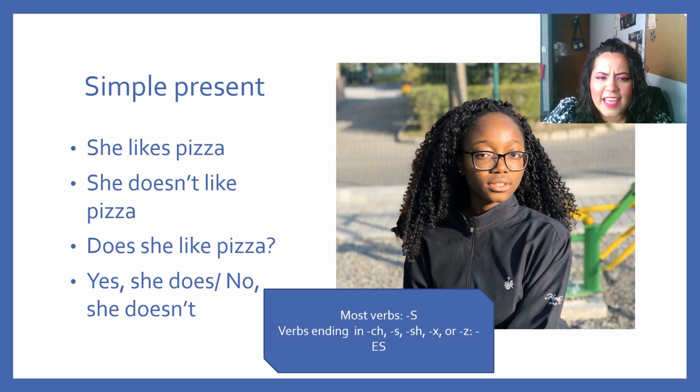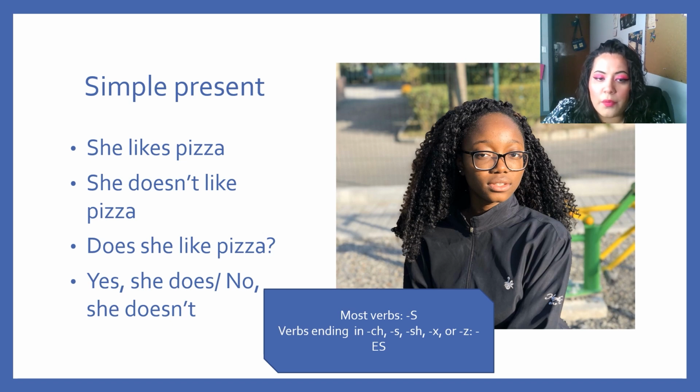All right, then how do I use the simple present to talk about someone else's personal information? Well, in this case, we can use the first sentence as an example. She likes pizza. Now, this girl, she likes pizza, and liking something usually lasts a long time or is forever. Maybe she doesn't even like pizza. That also may last for a long time or maybe forever. For example, she doesn't like pizza.